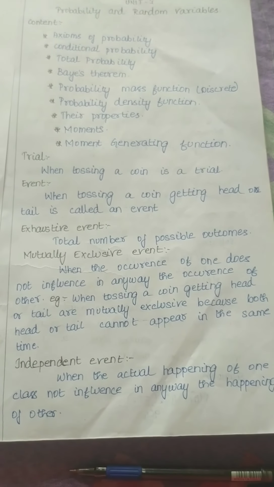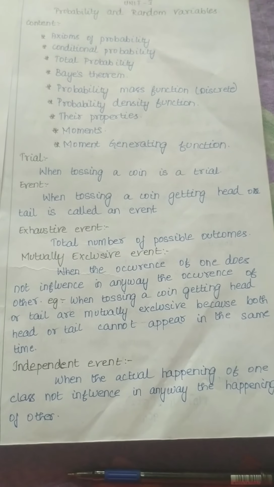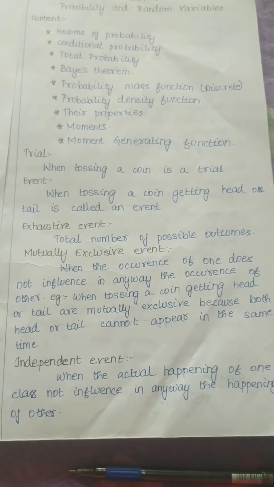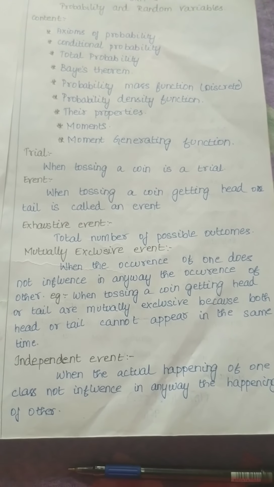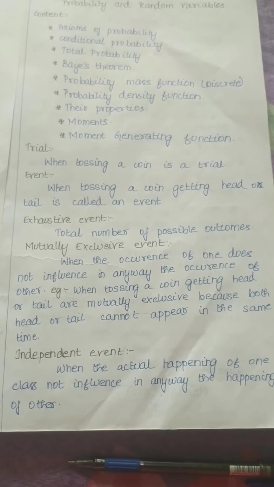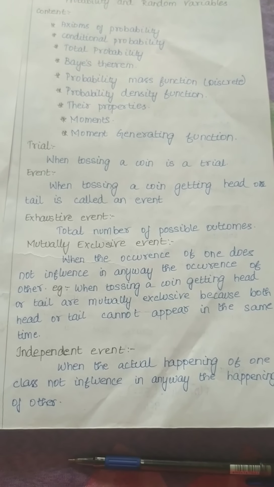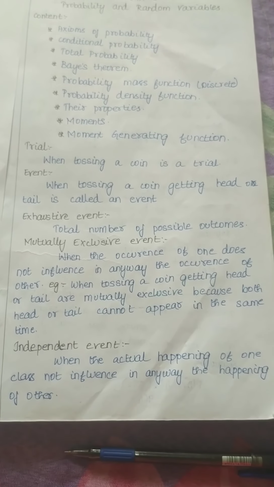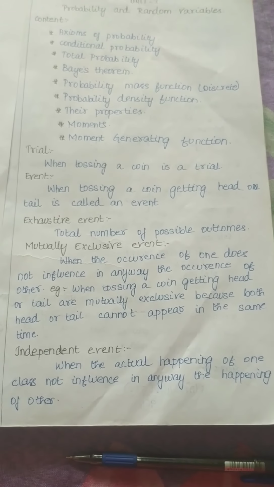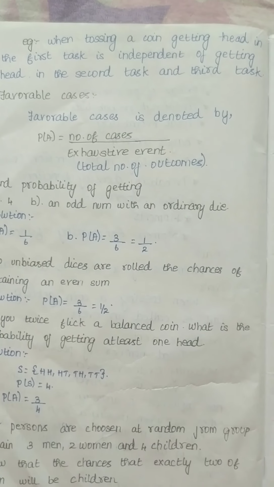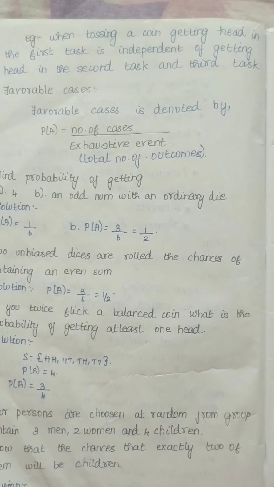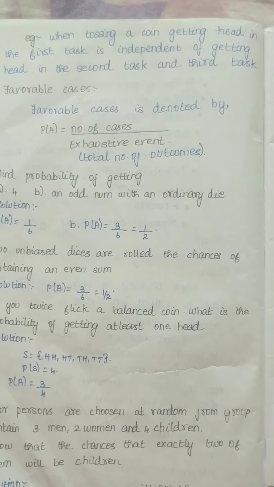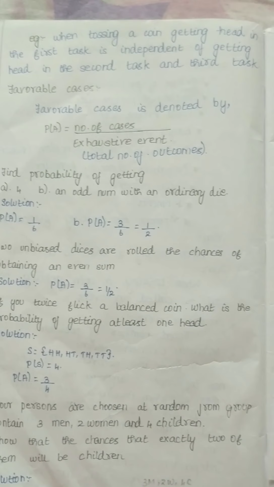Next one, mutually exclusive event. When the occurrence of one does not affect in any way the occurrence of the other. Example, when tossing a coin, getting head or tail are mutually exclusive because both head and tail cannot appear at the same time. Next one is independent event. When the actual happening of one does not influence in any way the happening of the other. For example, when tossing a coin, getting head in the first toss is independent of getting head in the second toss and in the third toss also.